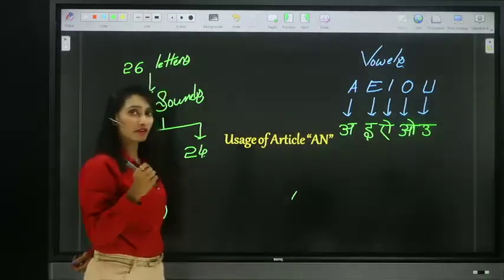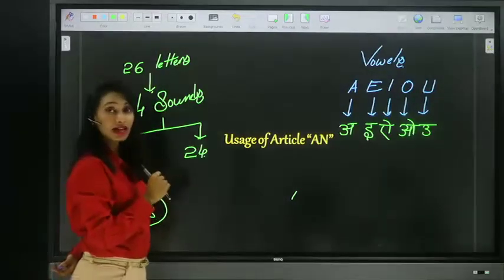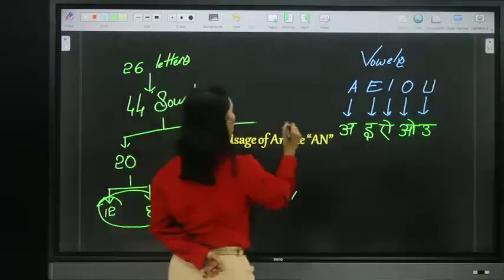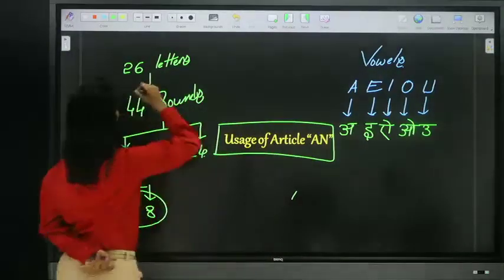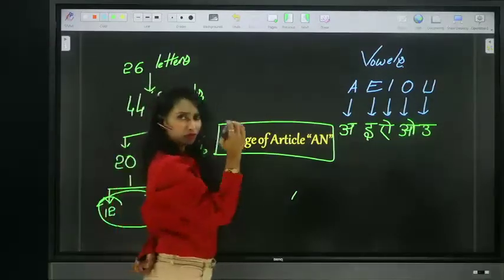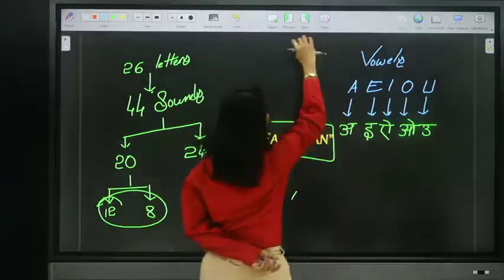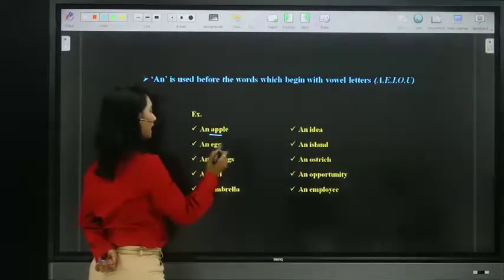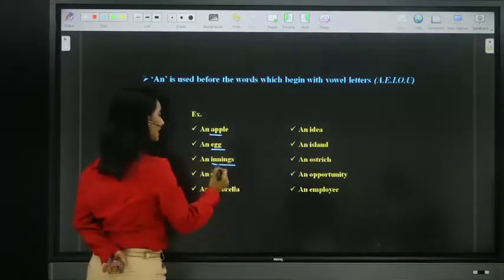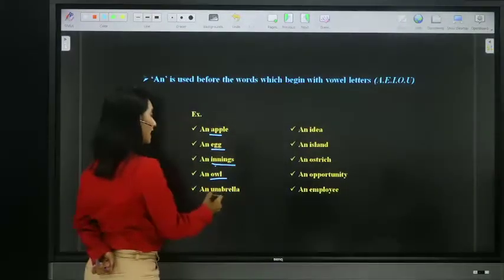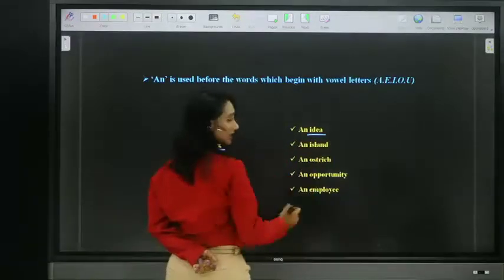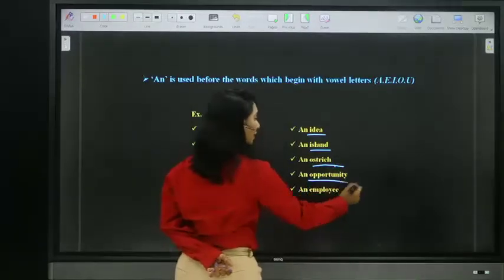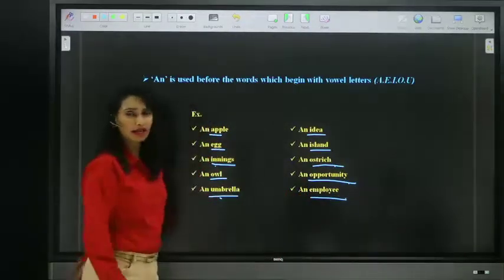So before going further, if you understand this one, you can understand better about the sounds. So now let us see the uses of article an. Article an is generally used before the words which begin with vowel sounds, like an apple, an egg, an innings, an owl, an umbrella, an idea, an island, an ostrich, an opportunity, an employee, and much more.